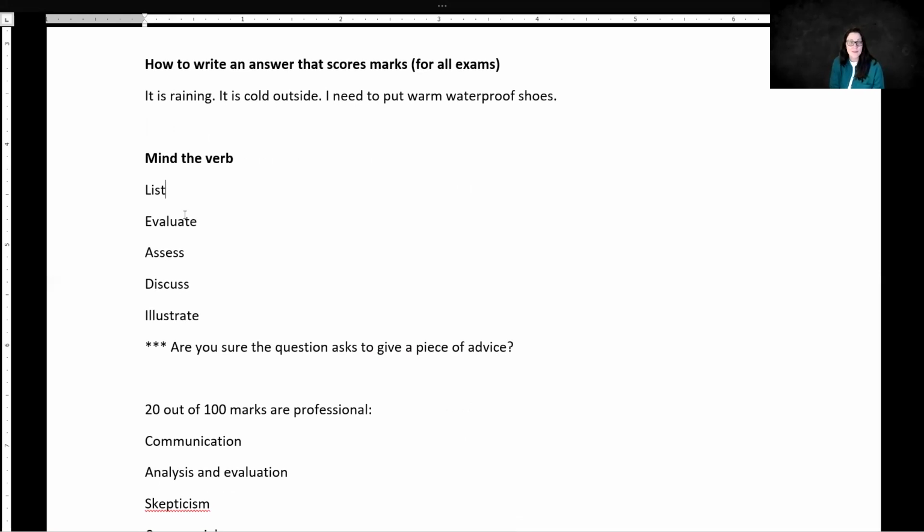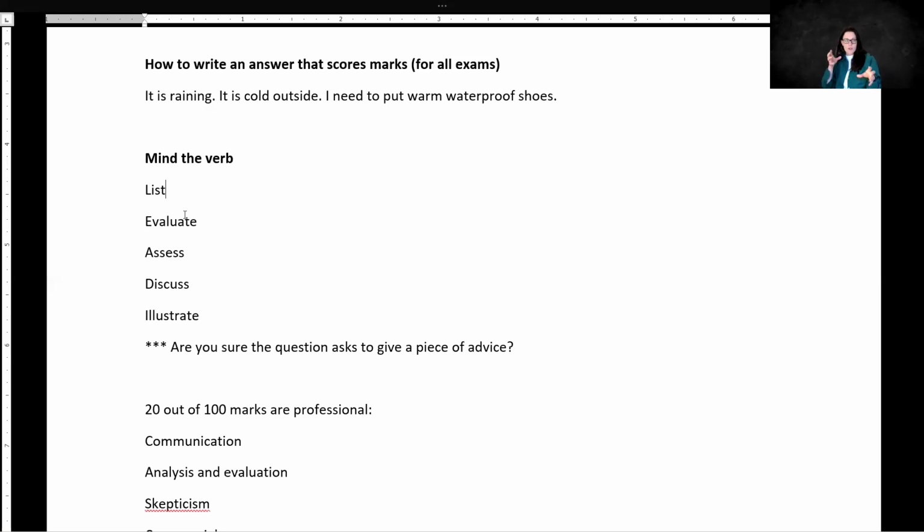No listing, explaining. When you are asked to evaluate, it's either that you are asked to calculate something or that you are asked to talk about benefits and drawbacks, on one hand, on the other hand. The same would be with assess. Discussion requires you to talk about the issue, and it requires you to justify.